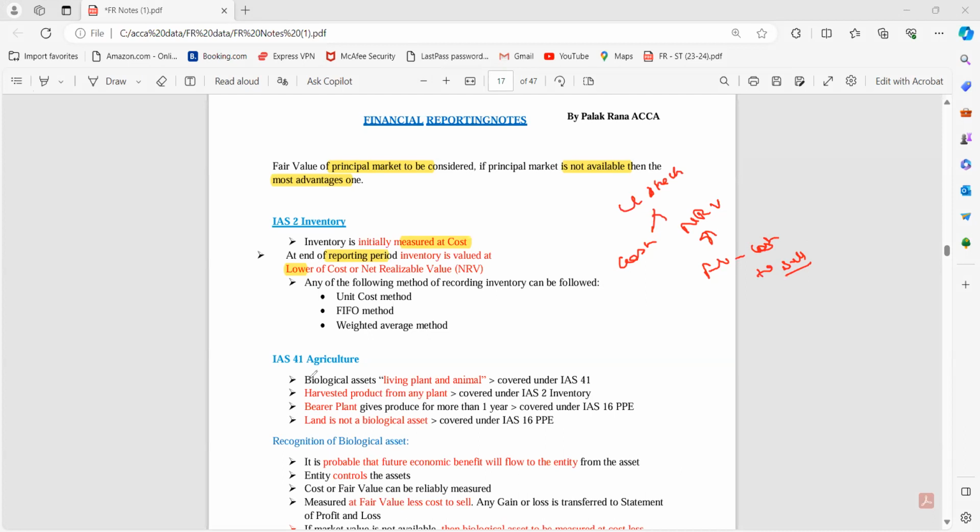Unit cost method, when we have big units which are distinguishable, तो वहां पर हम unit cost method लेते हैं. First in first out method, that is FIFO method, जहां पर हमारे पास perishable items होते हैं, we consider the FIFO method. And we have the weighted average method when goods are interchangeable.